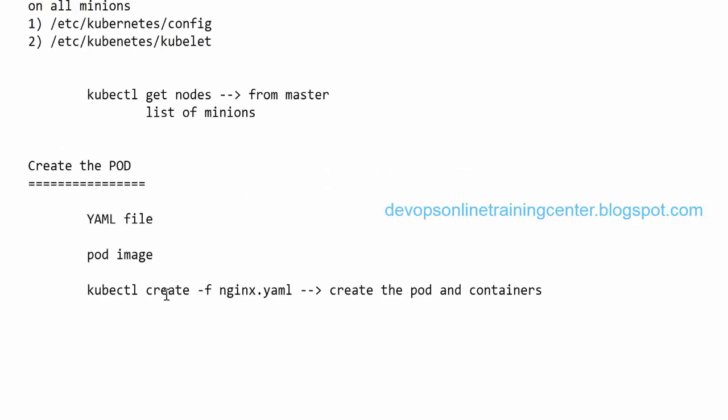Next, there are things like how to label, how to create replicas, what happens if the machine goes down, and how to use selectors. Okay. Is this clear?